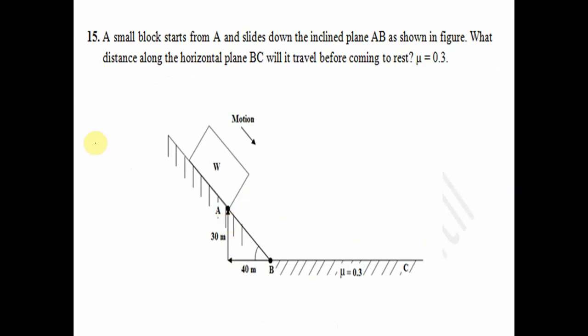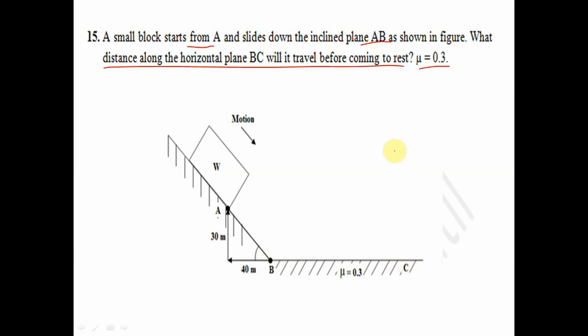The next is: a small block starts from A and slides down inclined plane AB as shown in the figure. What distance along the horizontal plane BC will it travel before coming to rest? Take mu equal to 0.3. Suppose this is a block, so it starts from A and slides over here. When it slides, the block will come here, and again the block will travel some distance along BC. This distance we have to find out.